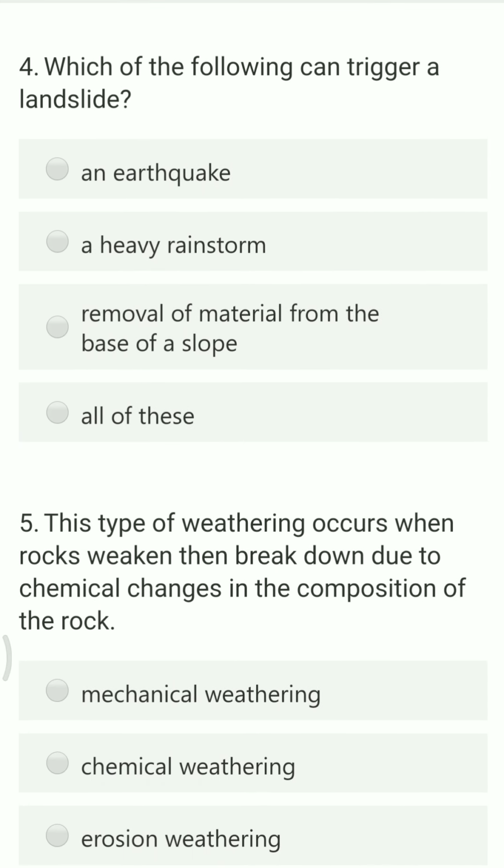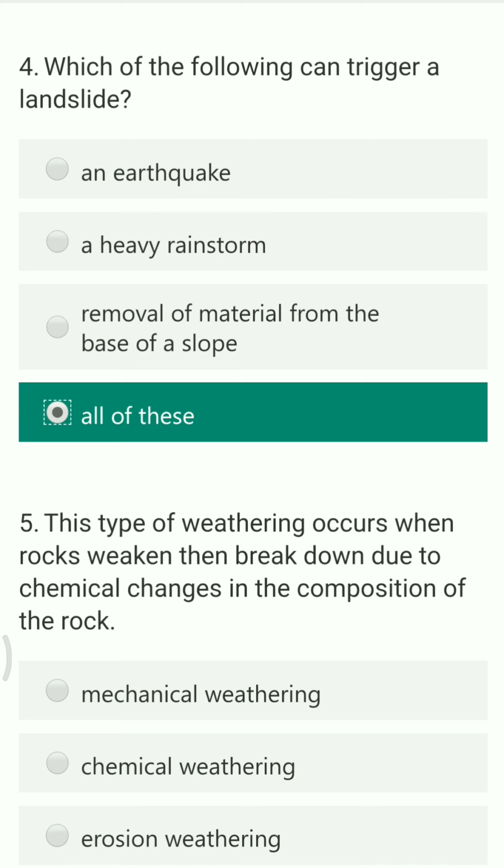Next question, which of the following can trigger a landslide? The options are an earthquake, a heavy rainstorm, removal of material from the base of a slope and all of these. The right answer is all of these. An earthquake can trigger a landslide, heavy rainfall is also going to trigger a landslide, and if the base of any slope is removed, then definitely there will be a landslide. All these factors are going to trigger the process of landslide.